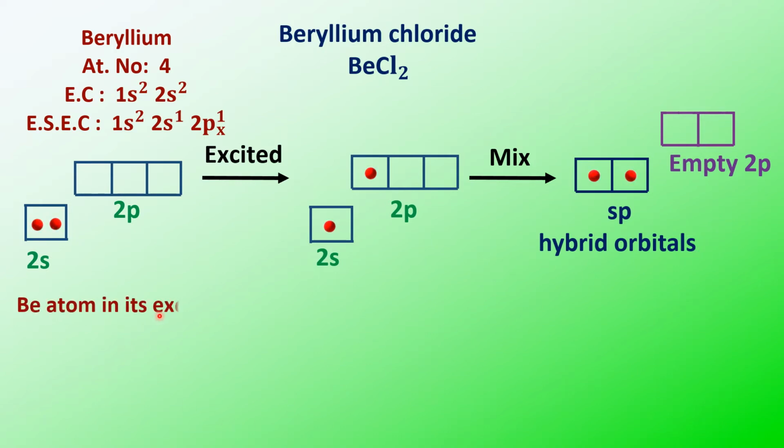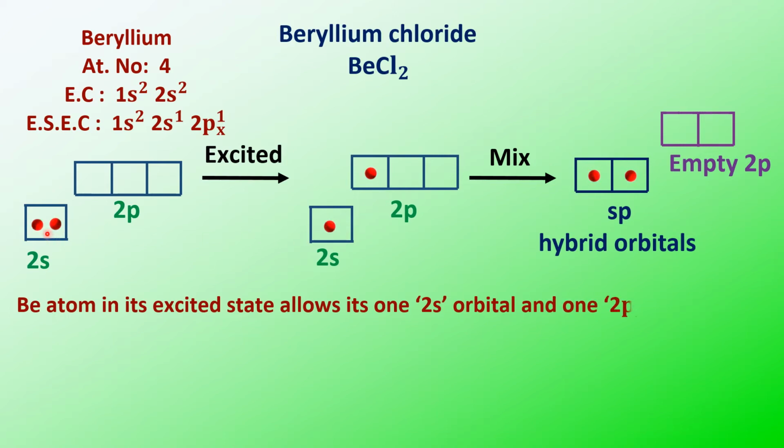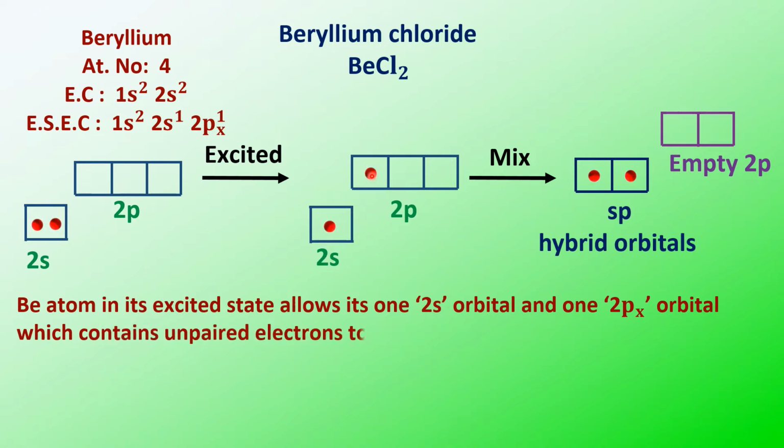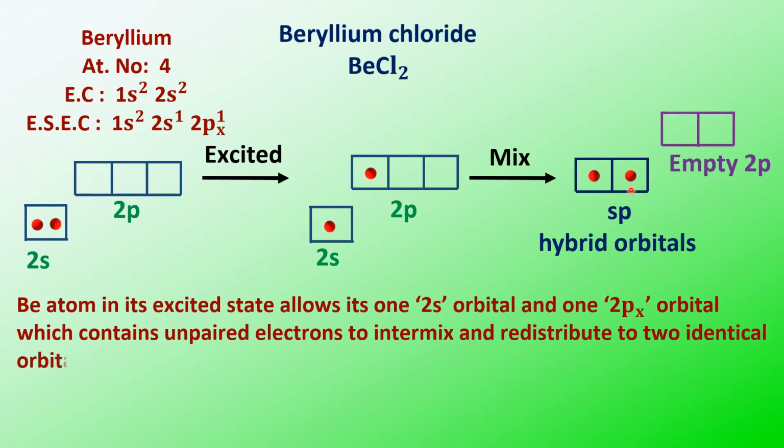So in the beryllium atom, in its excited state, the s electron will enter into the 2px orbital. So you have two unpaired electrons, but the energy levels are slightly different. So they intermix, redistribute their energies, and give rise to two equivalent hybrid orbitals.